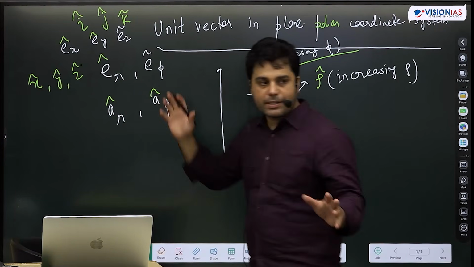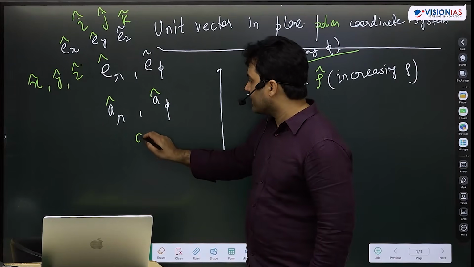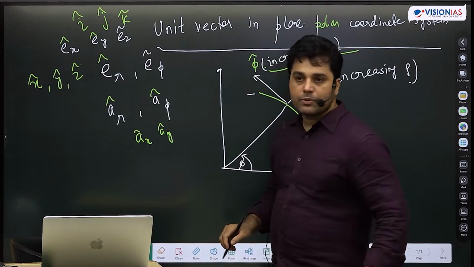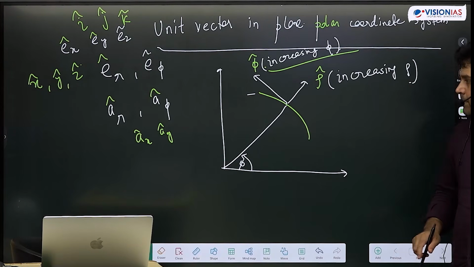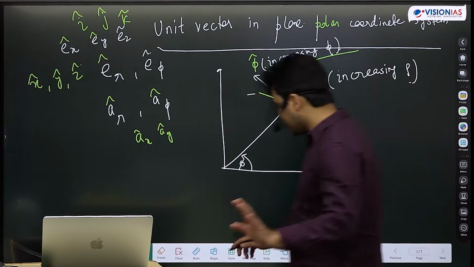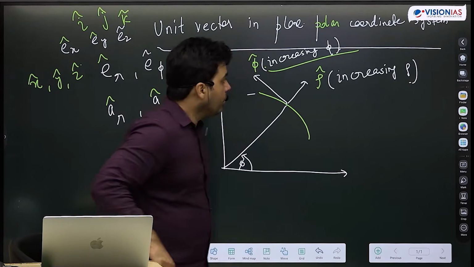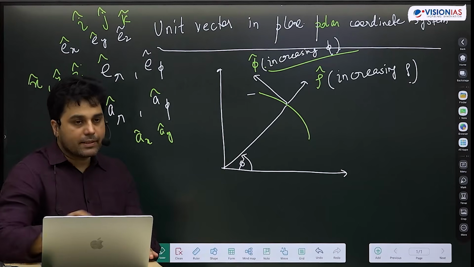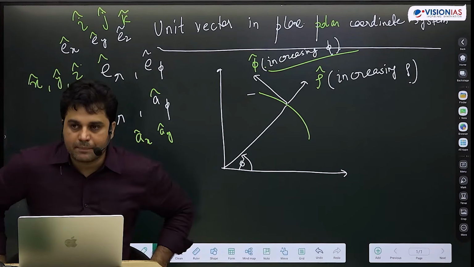So there are different notations. In examinations, sometimes UPSC has given this as a_x, a_y. So always remember that these are nothing but unit vectors. Whenever you come across this a_x, a_y, a_z, these are nothing but unit vectors. So anyways, coming back to this problem right now, rho cap is increasing rho, phi cap is increasing phi. But there is something very interesting about these two bases.